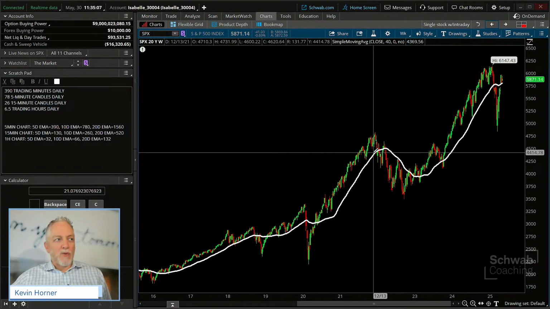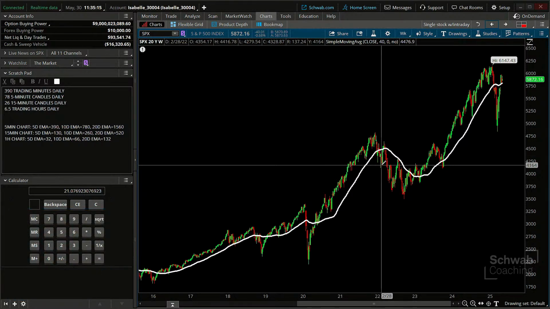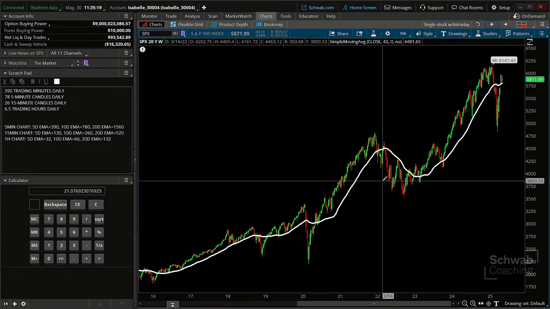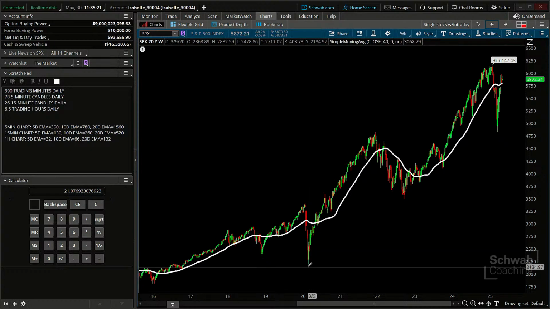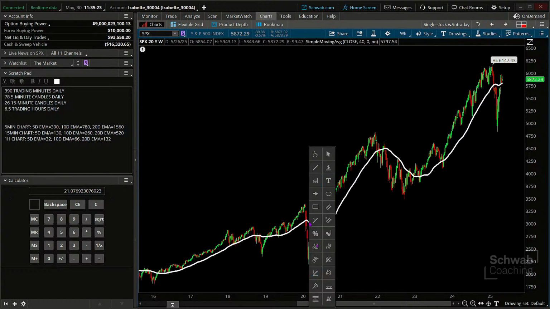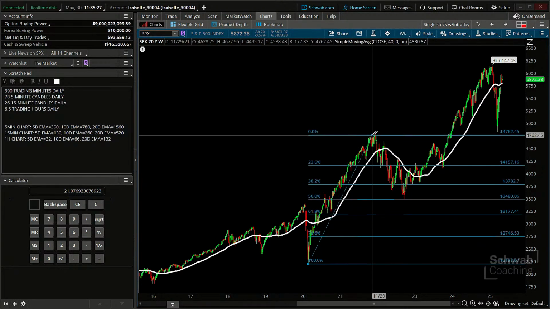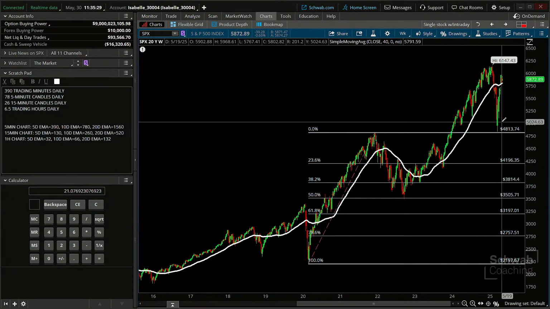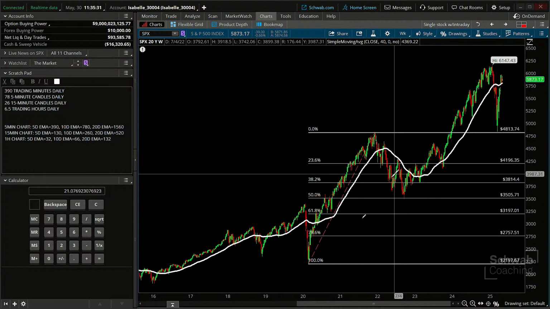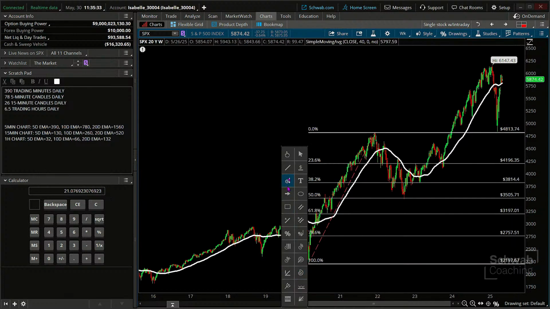Nothing wrong with that. But we said 50% give back is common, right? So let's check something out here. What if we drew a Fibonacci from our low in COVID to our peak thereafter? Now, that's interesting. Great move, by the way. Let's just draw that line so I can talk about the actual return. That's always fun to see. Actual return, about 118%. Nothing wrong with that.